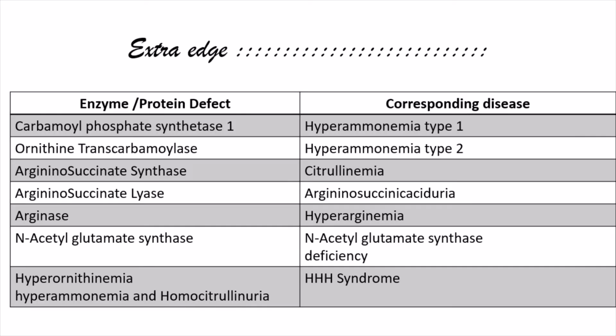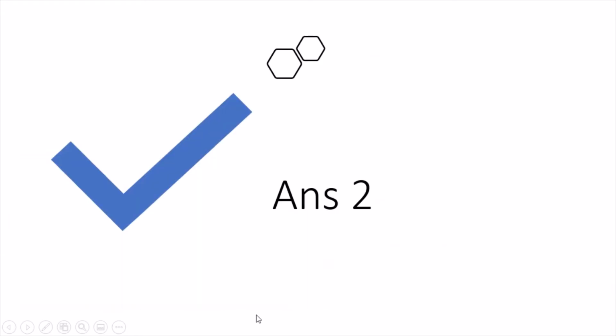Now, an extra edge, it is always a good idea to know the urea cycle defects and write them in the examination. So these are the 5 enzymes of urea cycle and their corresponding diseases. If CPS1 is deficient, it results in type 1 hyperammonemia. Ornithine transcarbamylase deficiency is type 2 hyperammonemia. Argininosuccinate synthase deficiency will be citrullinemia. Argininosuccinate lyase will be argininosuccinic aciduria. And if arginase is deficient, it results in hyperarginemia.